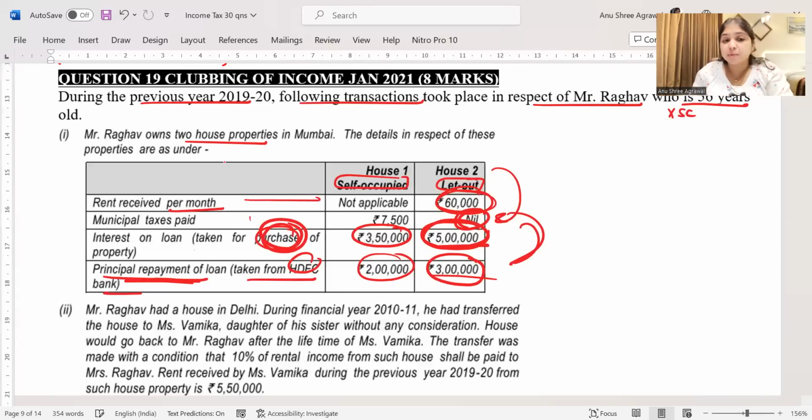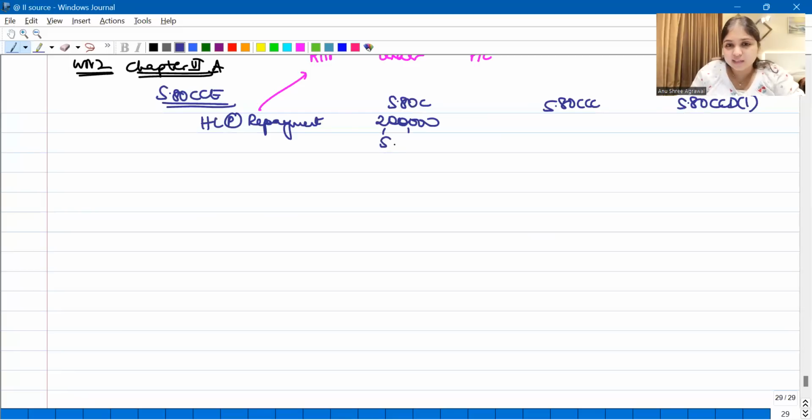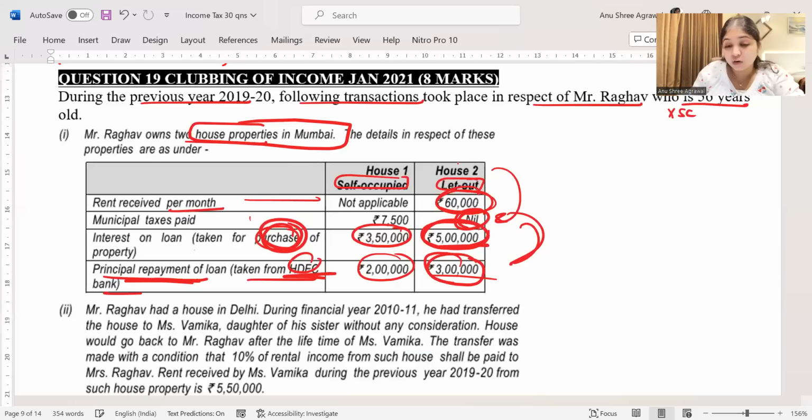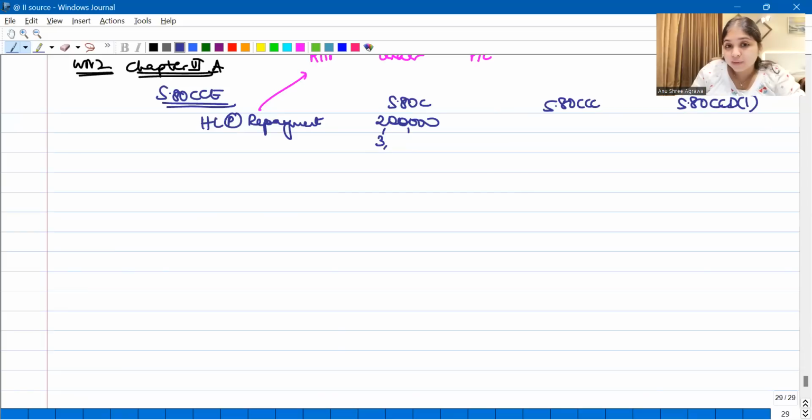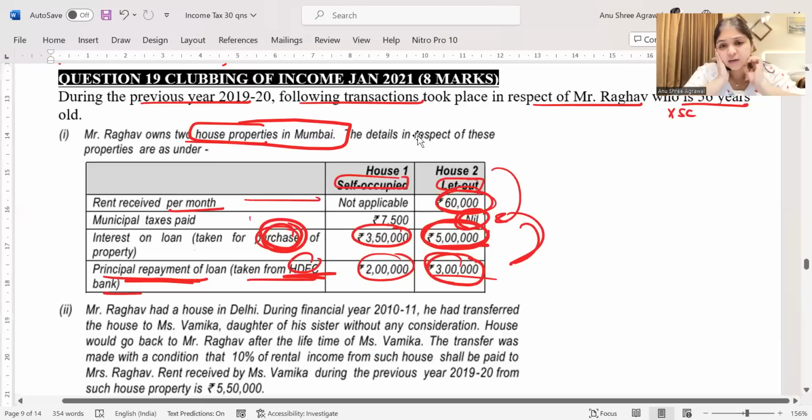Is it a residential house property? But they're not saying anything. They're not saying whether it is a residential house property or not. The lender, HDFC Bank is okay, but whether it is residential or not, they're not saying anything. They are just saying two house properties in Mumbai. Let us assume it is residential. If we assume it is residential, even this 3 lakh principal repayment, I can consider under section 80C, assuming it is residential house property.